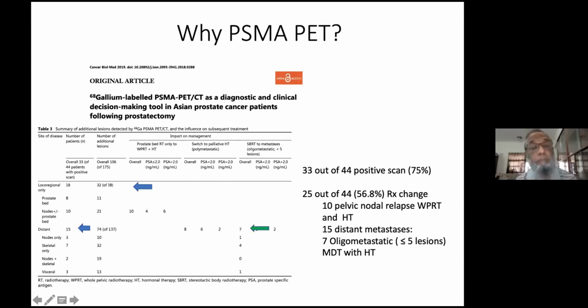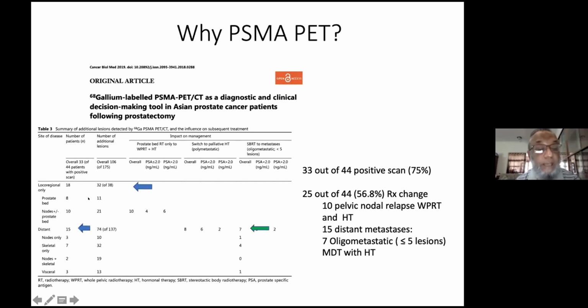So why PSMA PET? This is a small series publication of 44 patients, and they have shown that when they did PSMA PET, 33 of 44 patients scanned positive, and in 106 out of 175, there were additional new lesions.